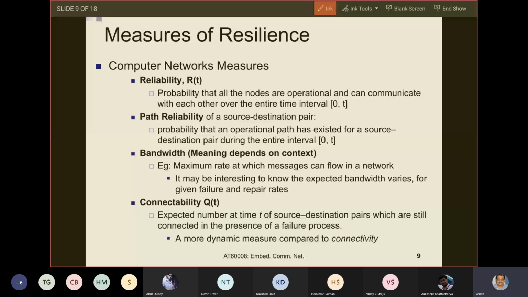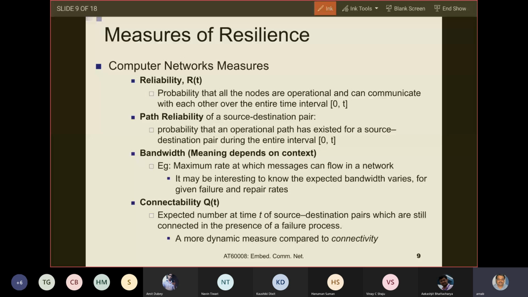So what is bandwidth? Bandwidth has multiple meanings in the context of our network. It could be the maximum rate at which messages can flow in the network.